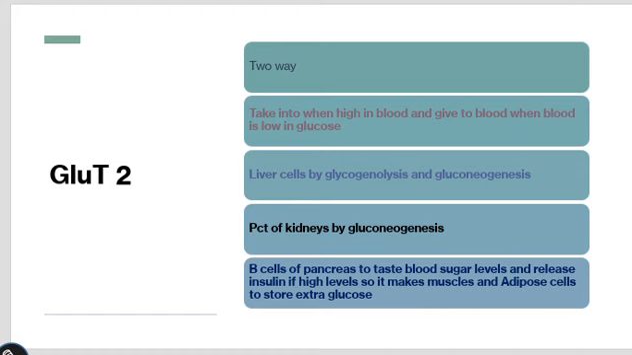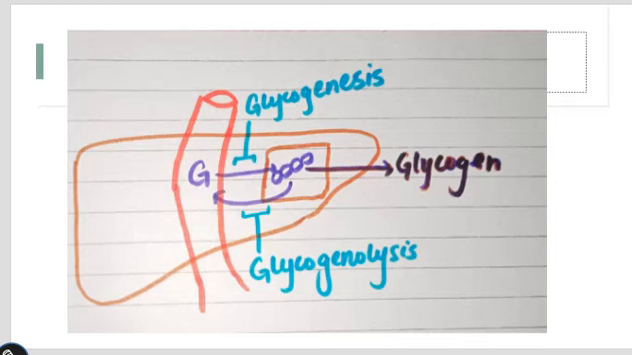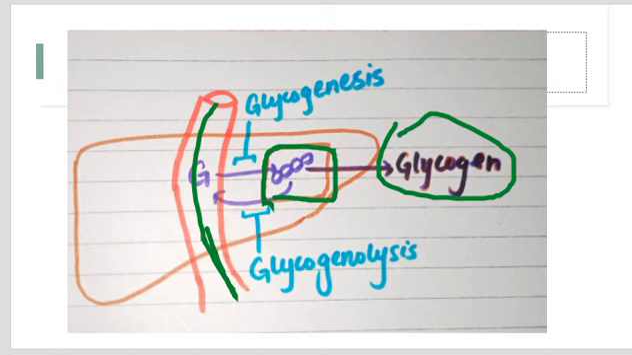Here is the liver cell, the hepatocyte, and this is the general circulation, the circulation across the liver. The glucose is being taken into the hepatocyte, and this is then converted into the polymers of glucose, which is called glycogen. The process by which glucose is converted into glycogen is called glycogenesis.